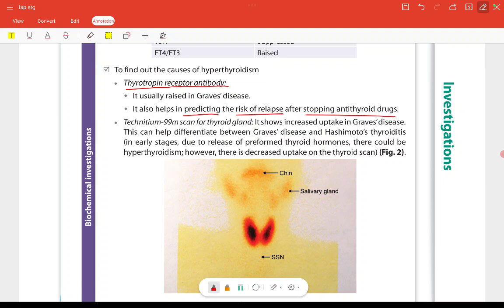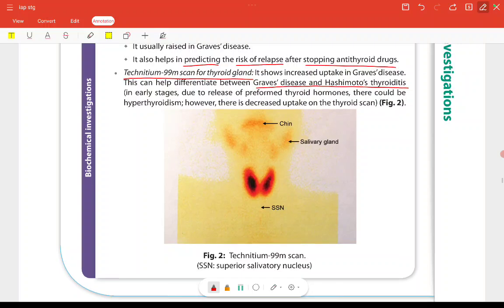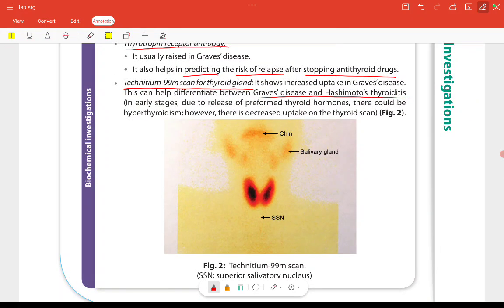Then technetium 99m scan of the thyroid gland shows increased uptake in Graves' disease. This can help differentiate between Graves' disease and Hashimoto's thyroiditis. In early stages, due to the release of preformed thyroid hormones, there could be hyperthyroidism; however, there is decreased uptake on the thyroid scan. This is figure 2. So we use the technetium 99m scan to differentiate the cause of hyperthyroidism, whether it's Graves' disease or Hashimoto's thyroiditis.